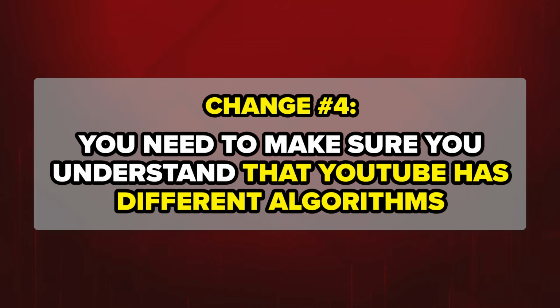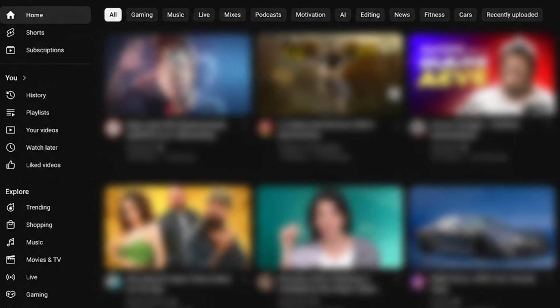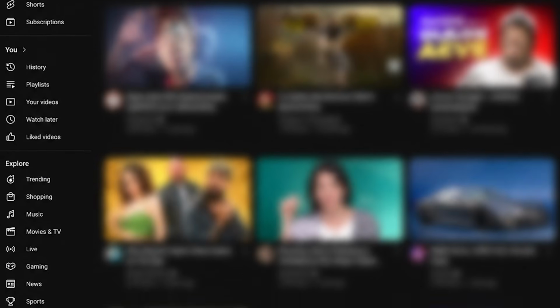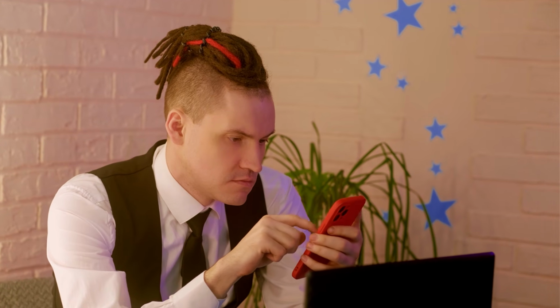The next change you need to make sure that you're making is you need to make sure that you understand that YouTube actually has several different algorithms. They have a post algorithm, they have a shorts algorithm, they have a long form algorithm, they have a search-based algorithm, they have a home feed algorithm. So guess what you need to make sure that you're doing? You need to make sure that you're making content that's going to show up in all of these different places. And you can actually look at your analytics right now to see where you're excelling and where you're not, to actually see what you need to focus on.